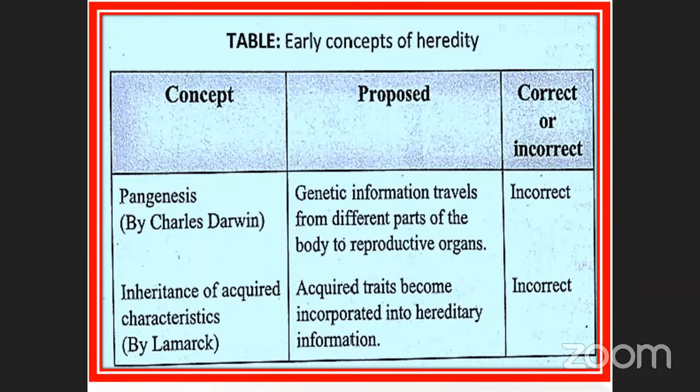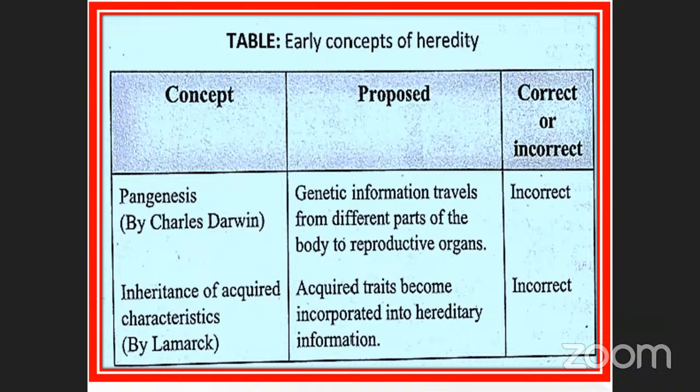Some of them were wrongly given, and that was corrected by other scientists. This is called author citation, already in our book. When you study taxonomy and biological classification, you will know it very well. Otherwise, we will discuss it later.